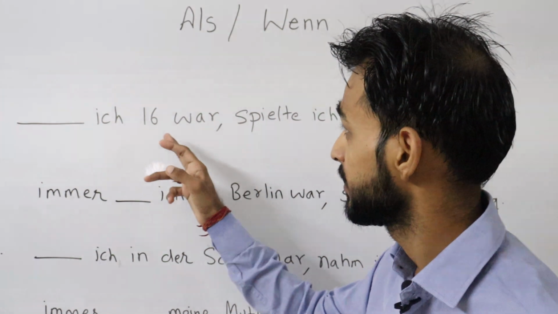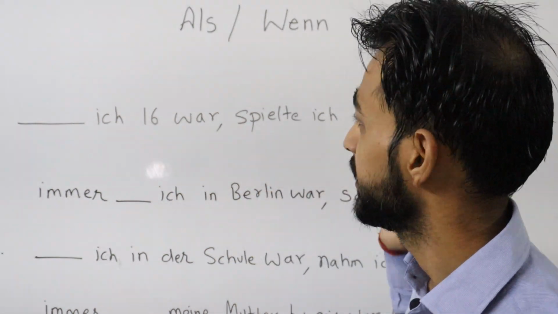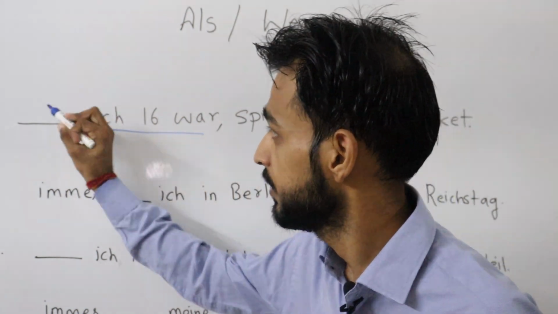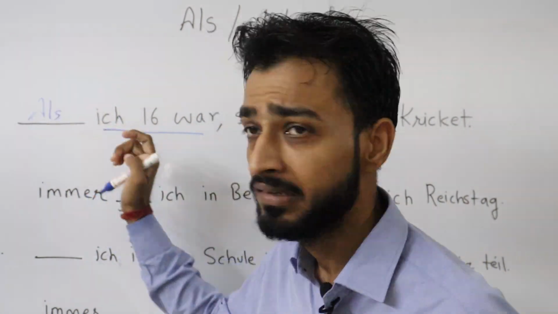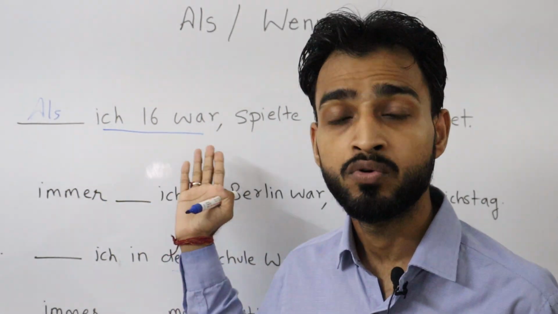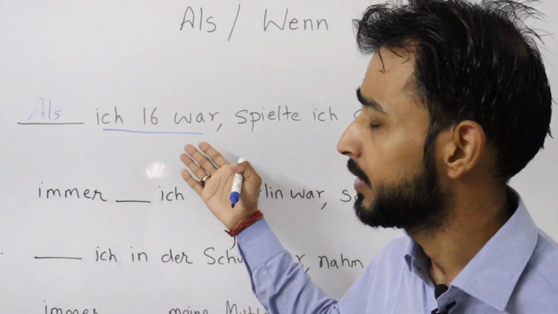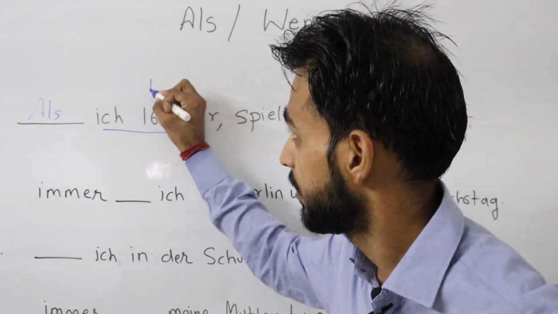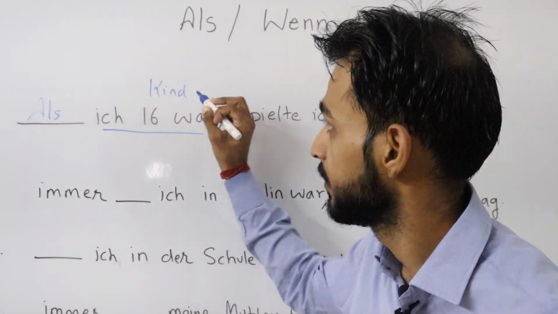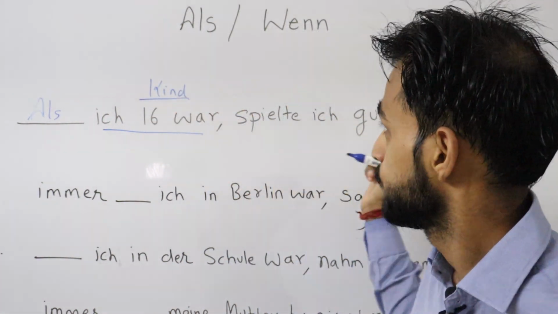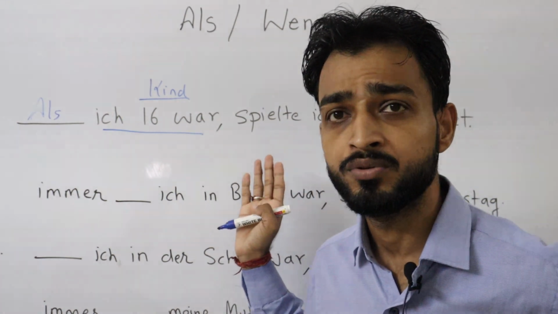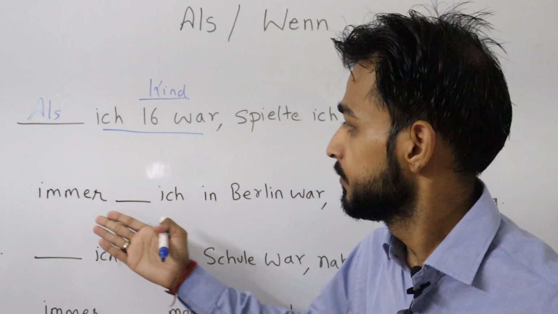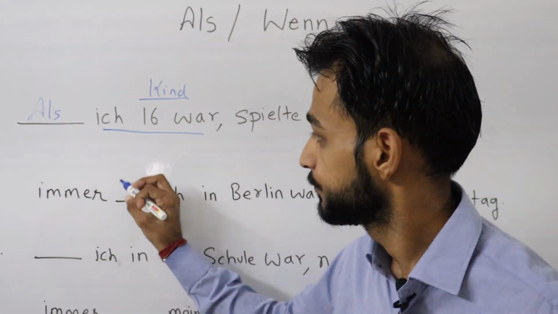Blank ich 16 war, spielte ich gut Cricket. Here is a one-time event, so here als. Als ich 16 war, when I was 16. Or you can write any age here, als ich 20 war. Or you can say als ich Kind war, when I was a child. Als ich Kind war, spielte ich gut Cricket. I used to play very good cricket.